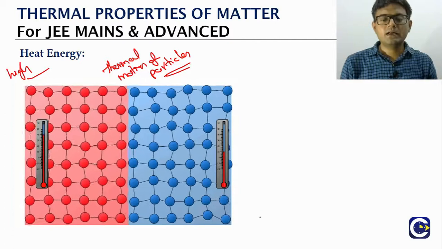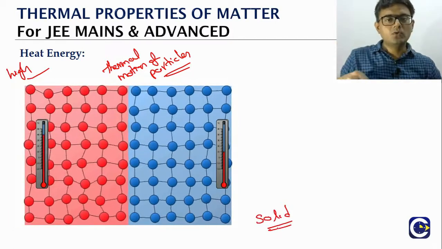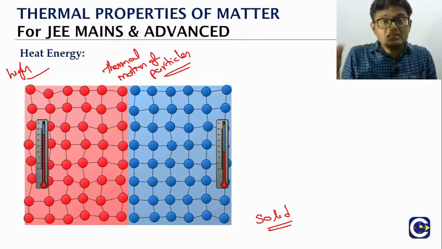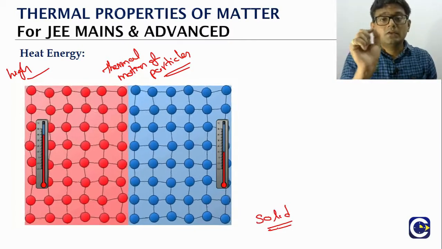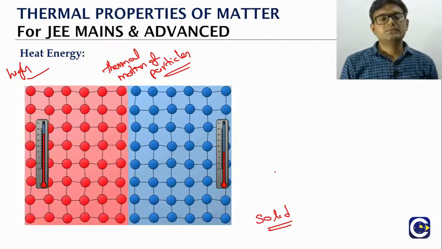Here we are considering that this is a solid object. That's why the translational motion of particles will not be there, there is only the vibration. The particles vibrate about the mean position.